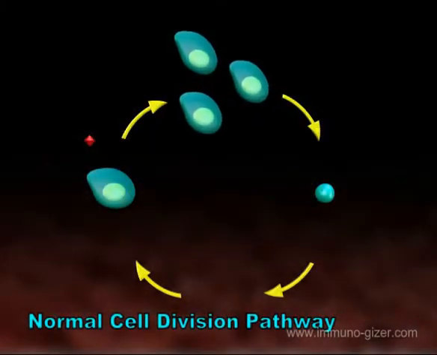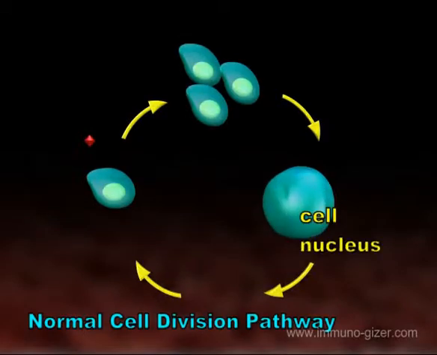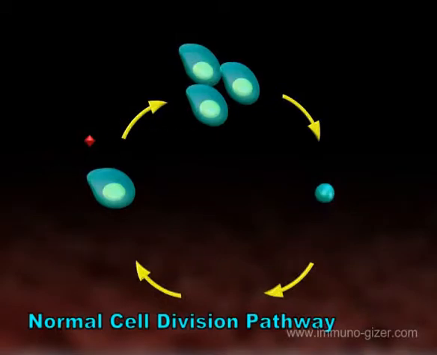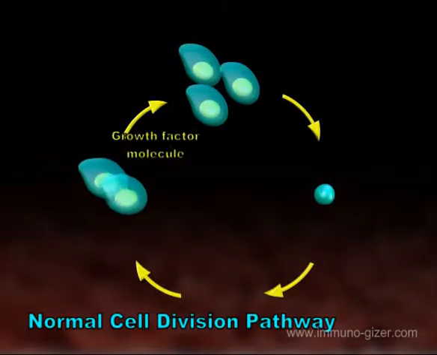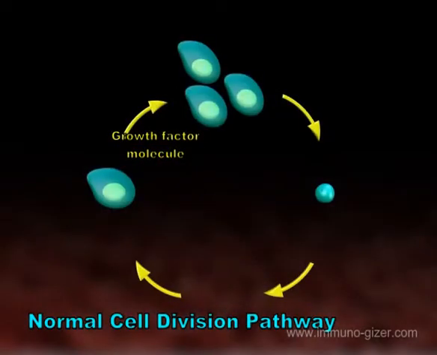In normal cells, cell division is a tightly scripted process. The process is controlled by special genes called proto-oncogenes, found in the nucleus of the cells. These genes are responsible for stimulating and controlling cell division. Proto-oncogenes rely on special signaling molecules, seen here in red, called growth factors. These molecules stimulate the cell to divide. When all cell systems are working properly, cell division is not possible without this growth factor signaling mechanism.